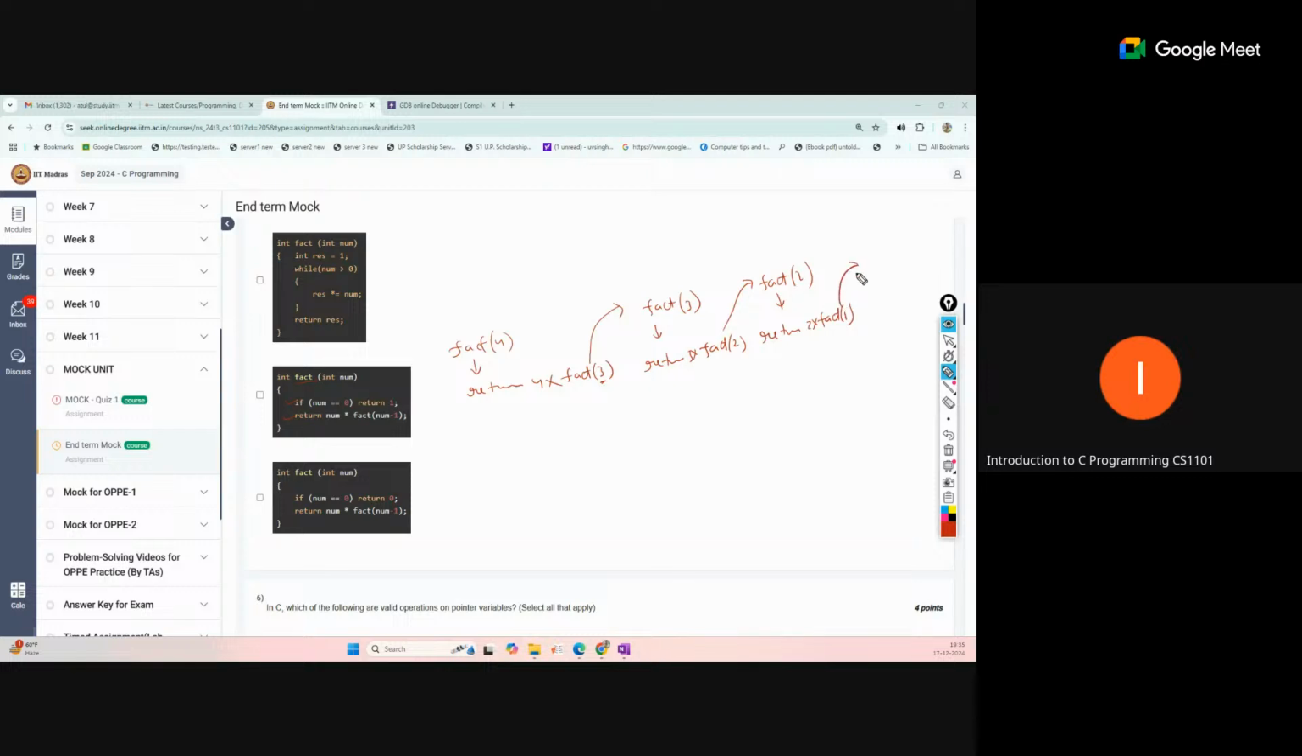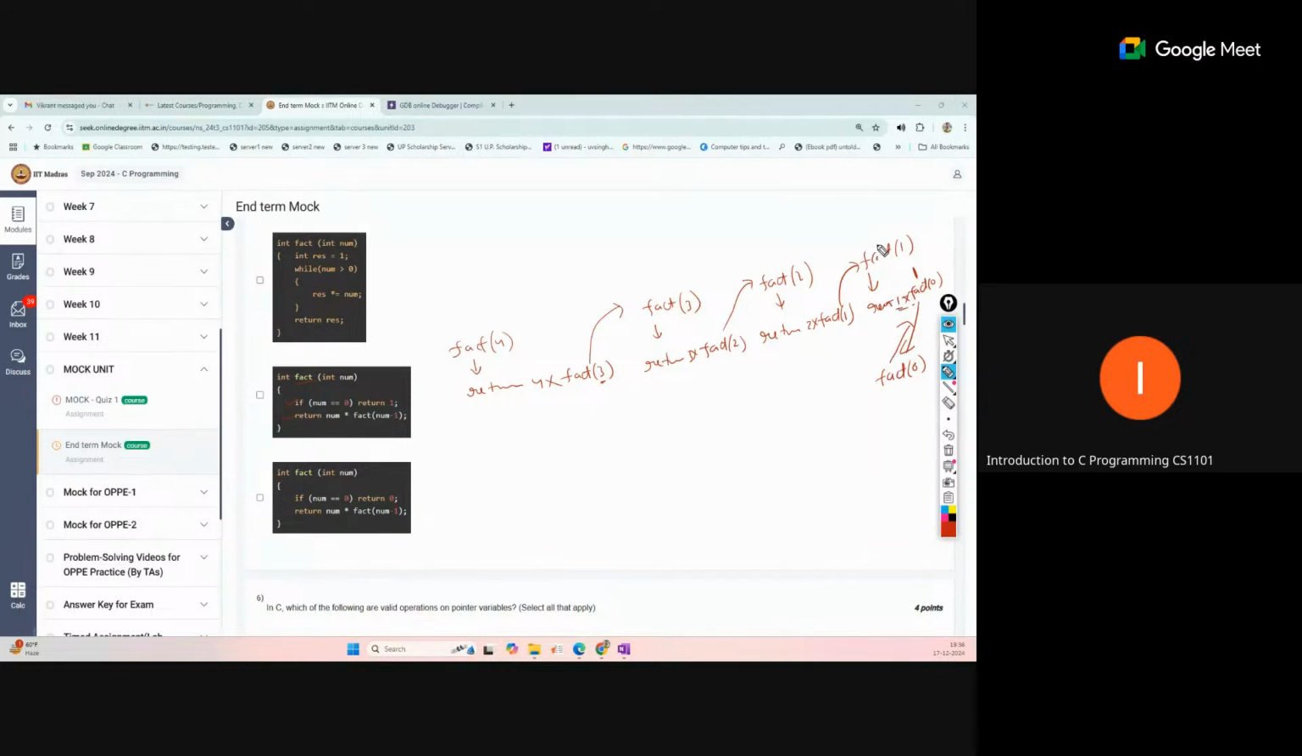Now another call, fact 1. Now the first condition is not true, so return 1 into fact 0. Now this is a new call, fact 0. So that means input is 0. Now the first condition is true, so return 1. So from this, 1 will be returned, and that will replace this part. So 1 into 1, overall 1.